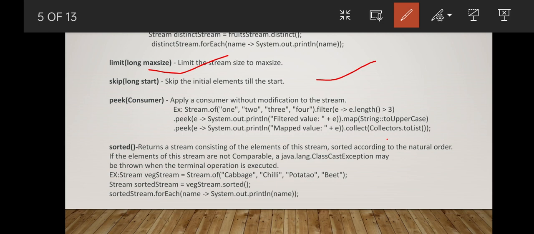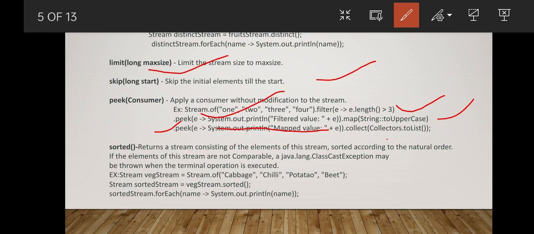And peek. In the peek operation, it is basically used for debugging purposes. We can see what values are getting filtered. Here in this example we have a stream of elements and we filter e dot length greater than 3. For the elements whose length is greater than 3, dot peek is applied, where we can print out the value and length and check what our filter has produced, and after that we can call the dot map operation.